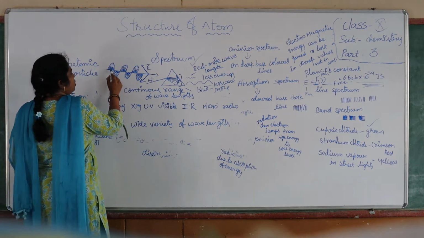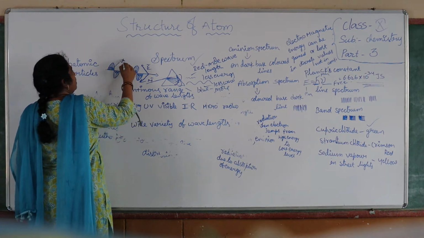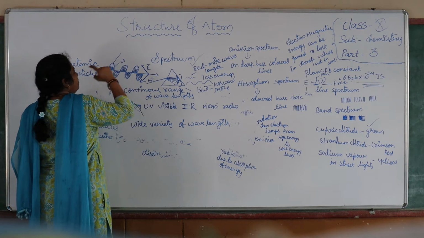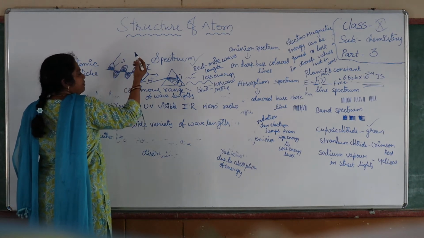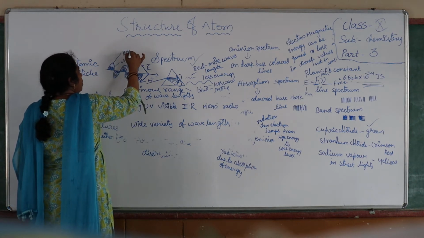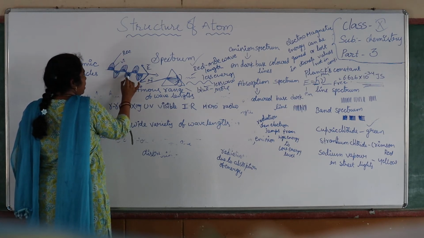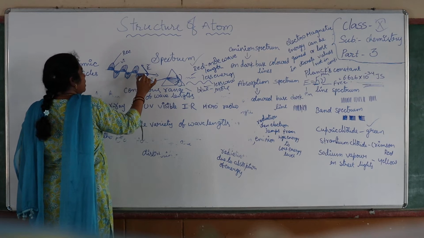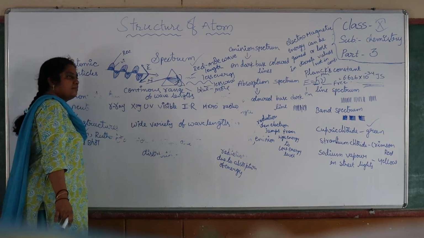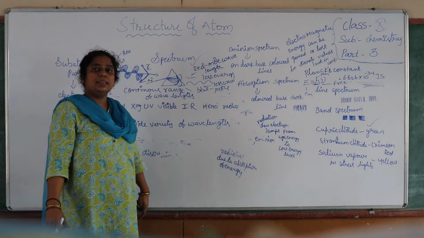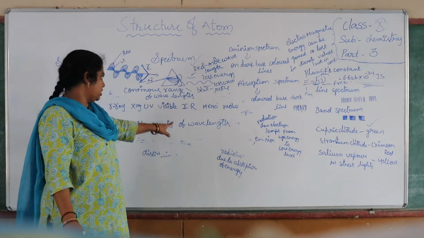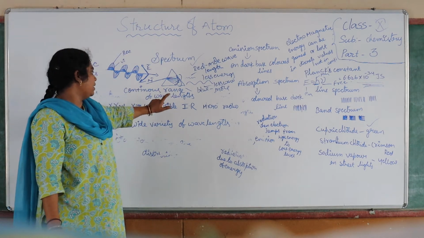This is the wave, the shorter one. This one is the violet color, and this bigger one, which has a higher wavelength, is the red color. So the light is propagating in the form of a wave, and the two oscillating electric and magnetic fields are in the perpendicular direction.